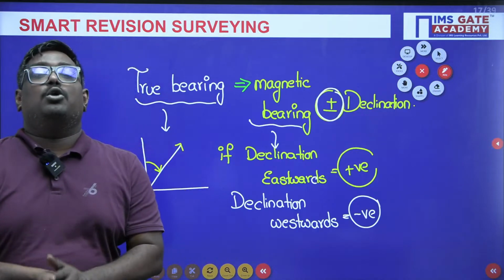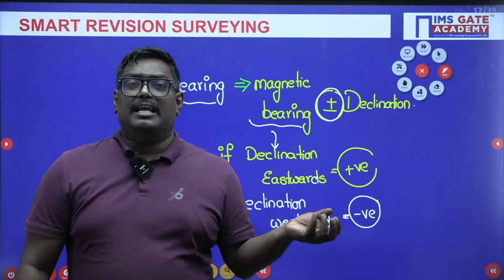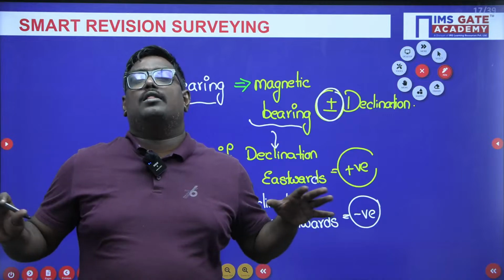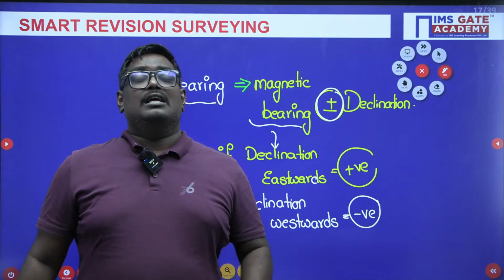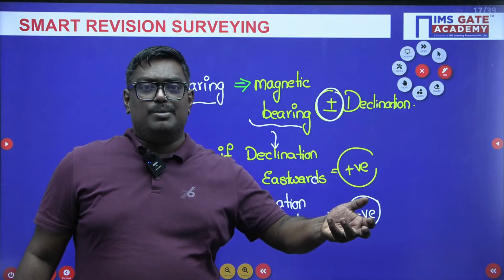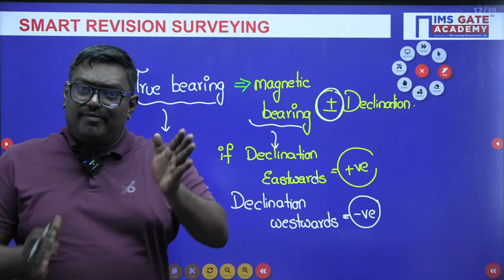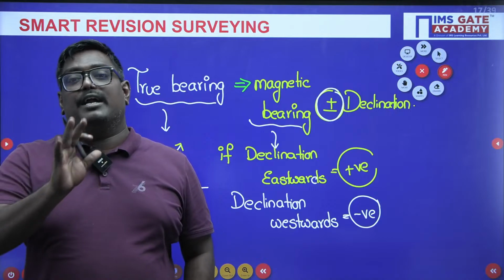Now, my dear students, please follow this methodology only. Either solve true bearing and magnetic bearing with respect to a diagram, or if you want to solve for the answer directly, every time please remember this note. If they have given the value in reduced bearing, convert the reduced bearing into whole circle bearing, and you will get the final answer also in whole circle bearing. Then you convert into reduced bearing, and you will get the right answer.